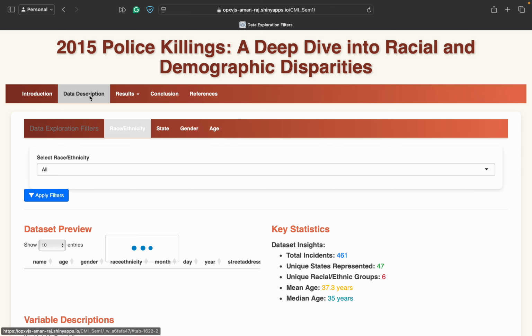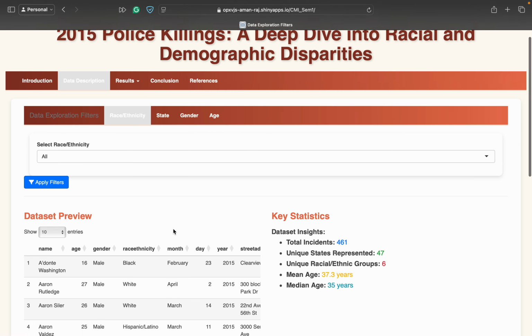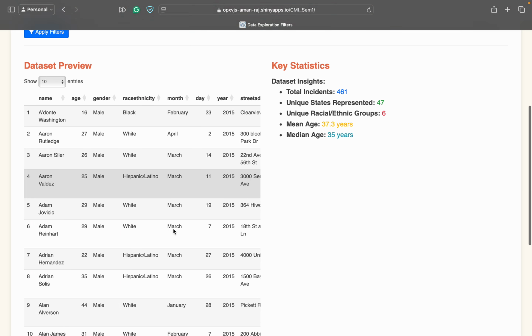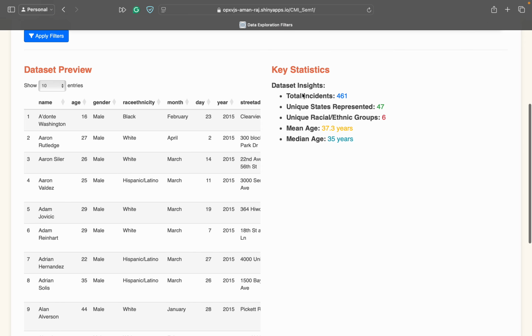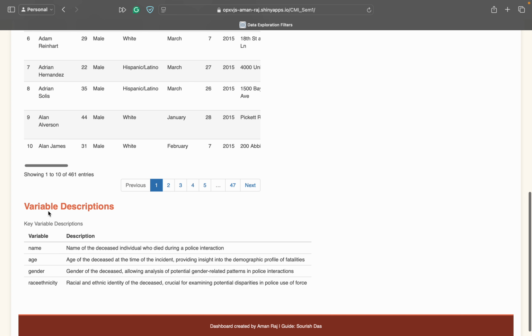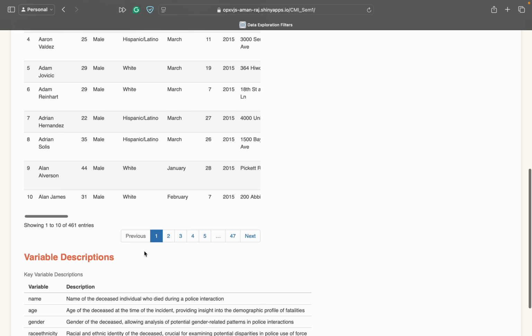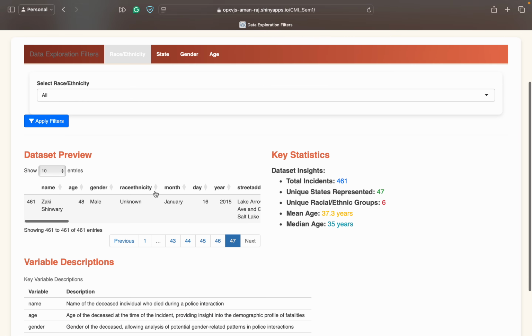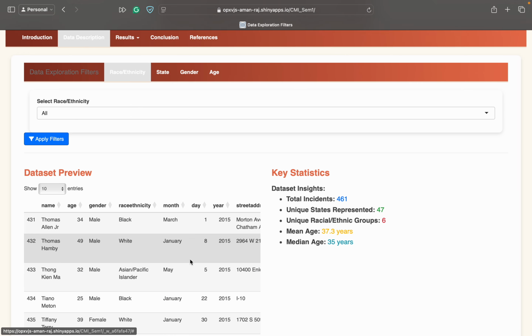Next is the data description, and this is where you have a few things. First is the data preview section, then a key statistics section, and I've also mentioned some variable descriptions at the end, which you would find interesting to note, which were the key variables used in this analysis. Also, you can see 461 entries, 1 out of 10. Use these columns to skim through the data set.